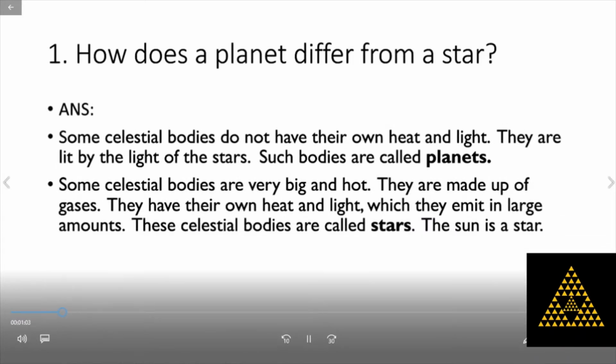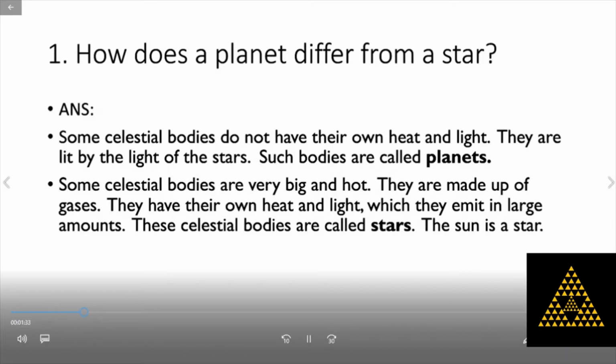There are some celestial bodies that do not have their own heat and light. They are lit by the light of the stars. Such bodies are called planets. There are some other celestial bodies that are very big and hot. They are made up of gases. They have their own heat and light, which they emit in large amounts. These celestial bodies are called stars. The sun is a star.